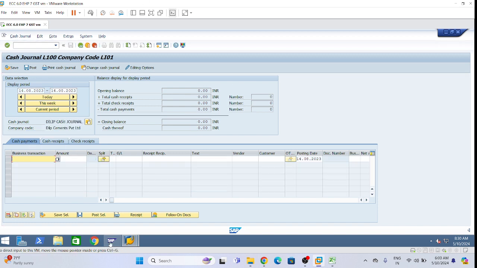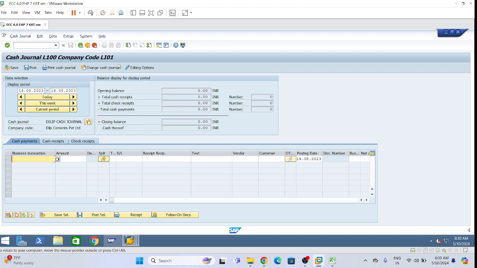Now you can see the new screen we have got. Opening balance is zero. Please see the screen. Total cash receipts zero, total cash payment zero, closing balance zero. We have not done any transaction for this company code, in Patancheru or in any location.